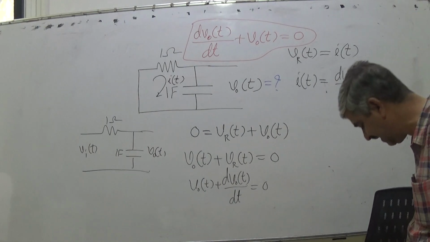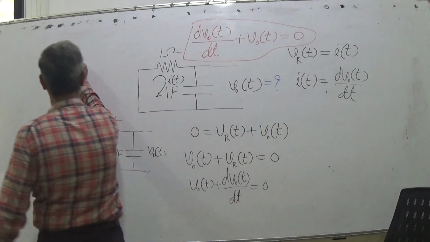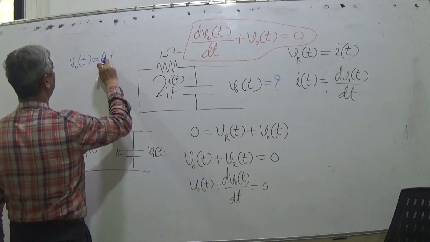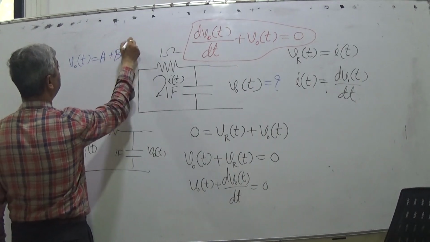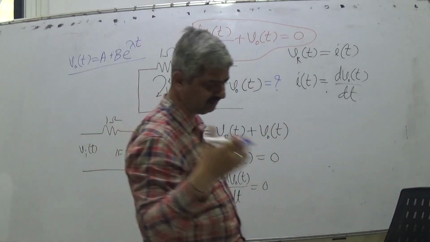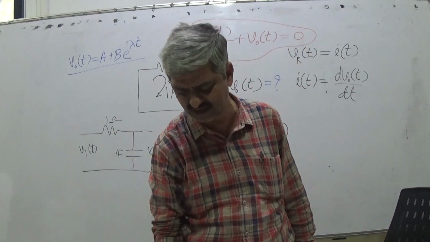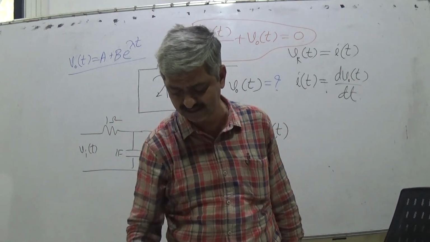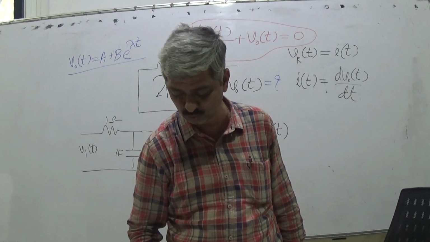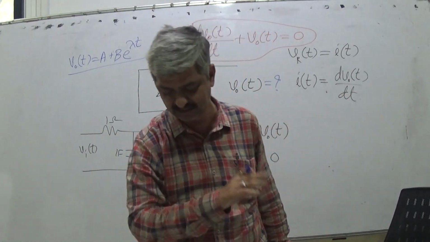As I told, it is the same problem. So the solution is of the type VOT is equal to A plus B e raised to lambda t. In fact, many things are there. I will bombard on this differential equation and its solutions to such an extent that there is no scope for you not to understand.